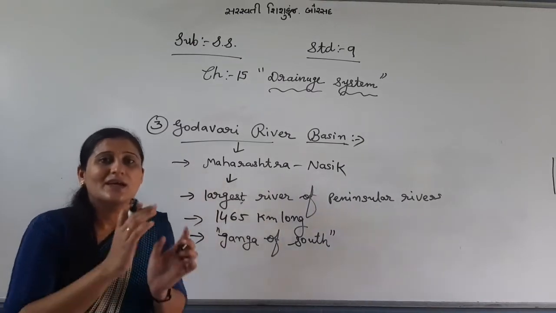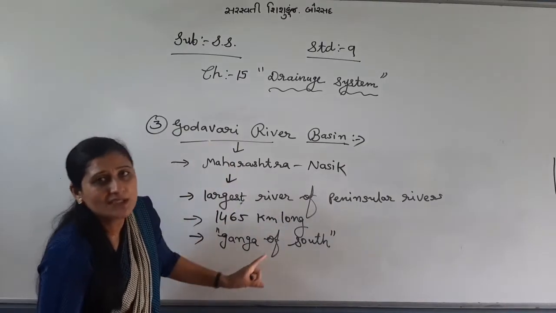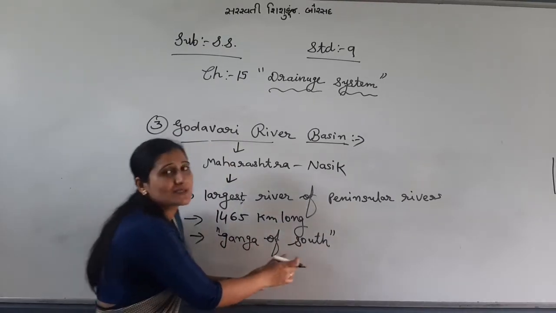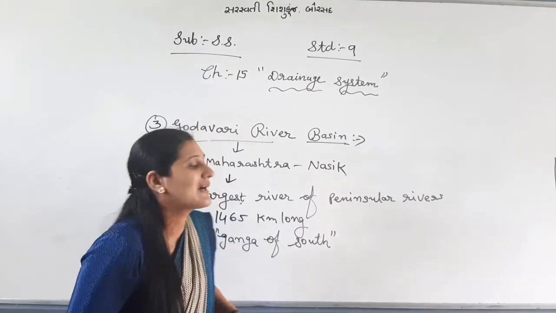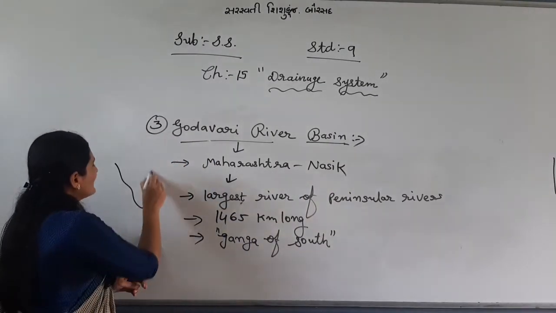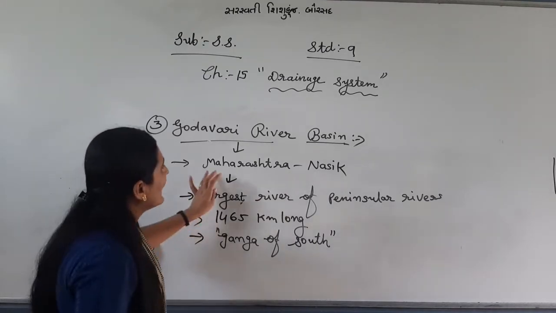In Gujarati, Dakshin ki Ganga. Godavari river is known as Dakshin ki Ganga. It means Ganga of South, right? It is not Ganga, but it is known as Ganga of South because it flows in south side.